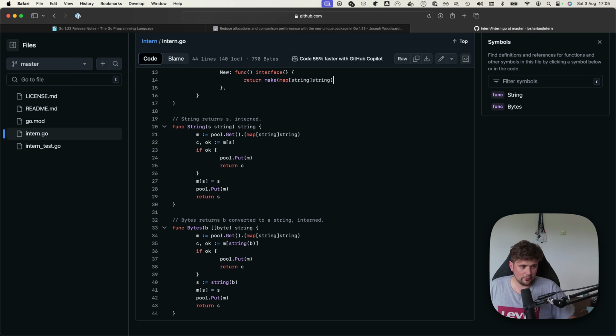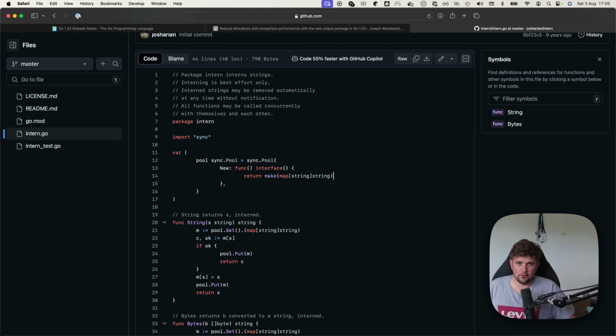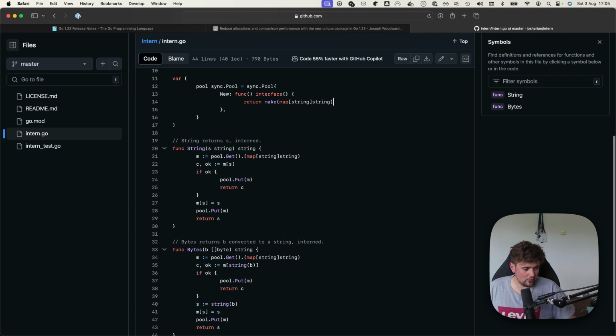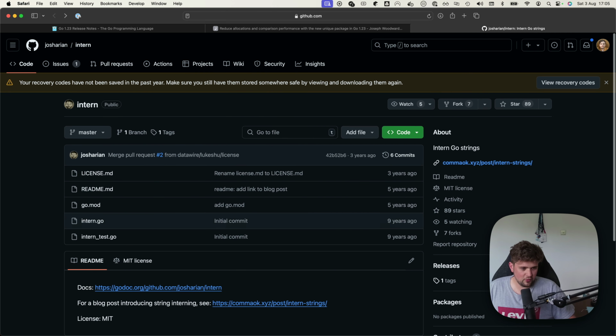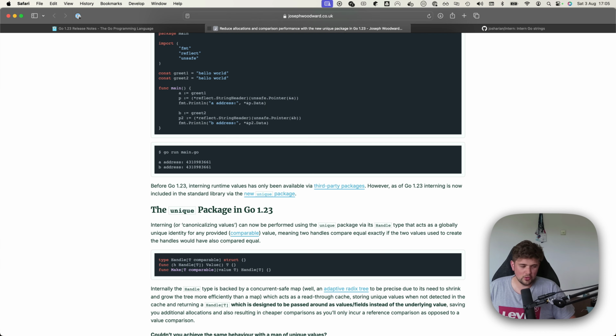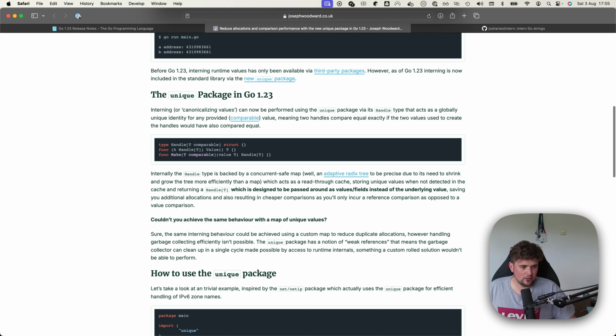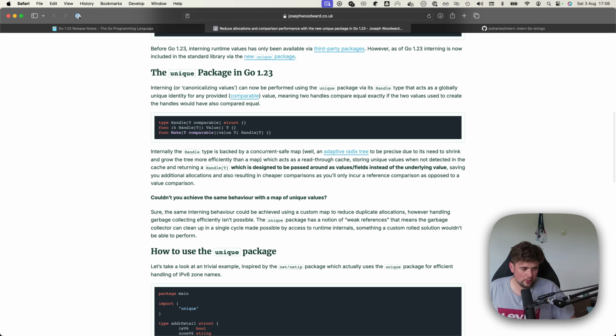This is basically using a hash map, right? And saying if the value already exists, just give it back to me. Otherwise, create a new one. So this is quite simple to implement, which is really interesting, actually. But you can see this was originally created 9 years ago, which is cool. So it's taken 9 years to go from an idea that someone was working on to making it into the standard library. So you can use the unique package via its Handle type that acts as a globally unique identity for any comparable value, meaning two handles compare equal exactly if the two values used to create the handle would have also compared equal. That's kind of confusing, but there's a really good example below, which is why I wanted to use this blog post.